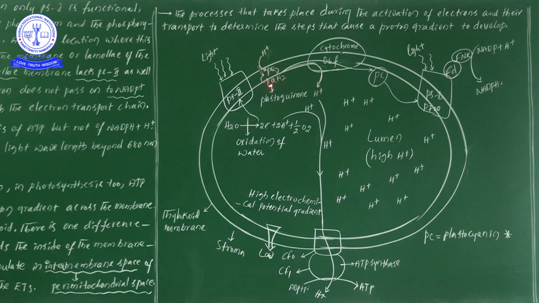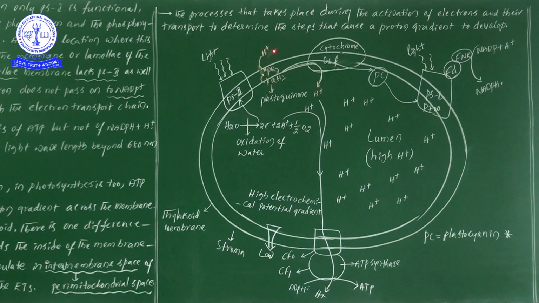Idu paathama inga PQH2. Okay sir, if protons are added here, then what is happening means, these 2 protons at the cytochrome b6f again come into the lumen. This orange color H plus is there, no? It has come from the stroma.